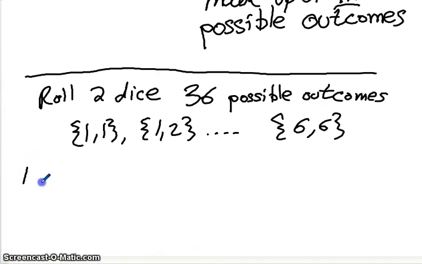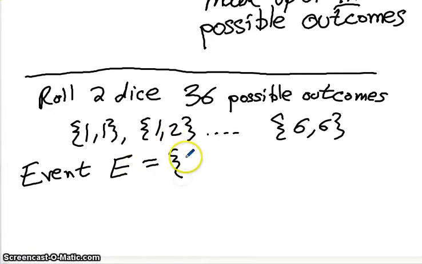But I can define an event E as, let's say, a sum of 5.